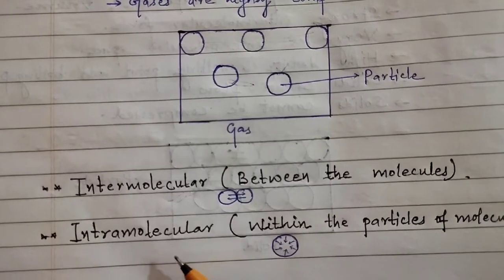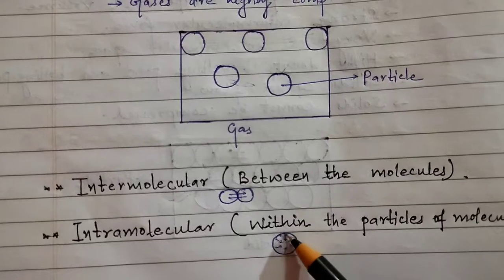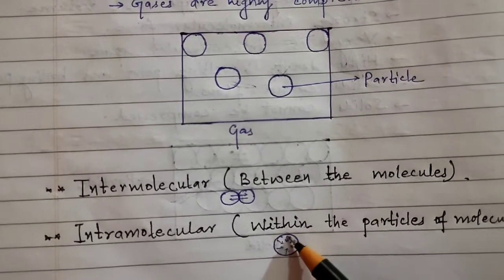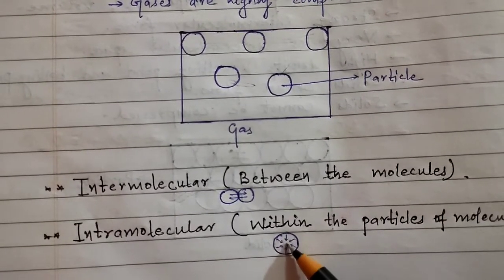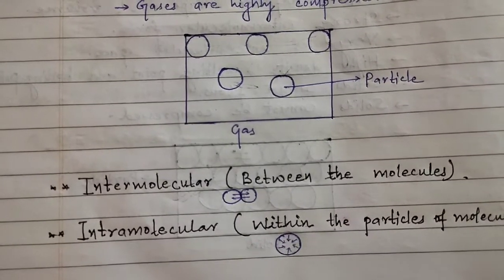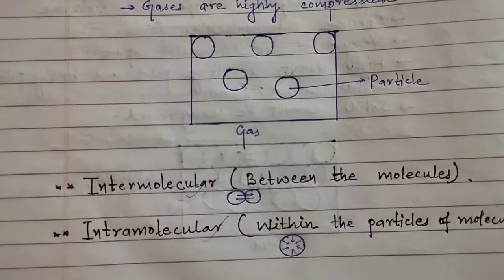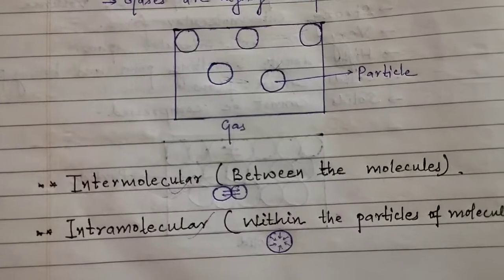And talking about intramolecular force of attraction, it is within the particles of the molecule. See, this is a molecule and the particles inside it take part in the attracting force. So this is the basic difference between intermolecular force of attraction and intramolecular force of attraction.